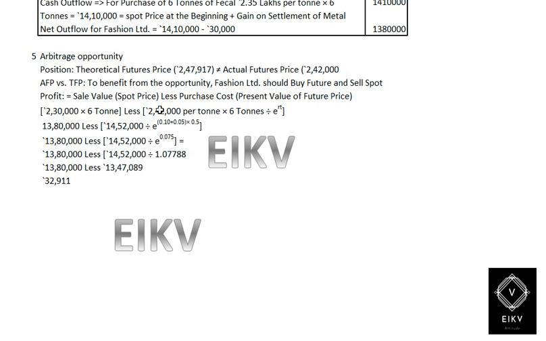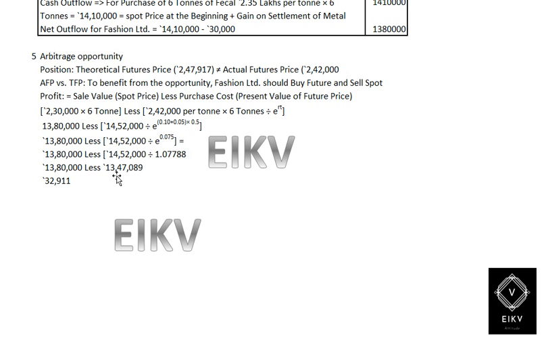That is the present value of the future contract, which is 2,30,000 into 6, which is 13,80,000, less 2,42,000 into 6, which is 14,52,000, divided by e raised to rt, where r is 0.10 plus 0.05 and t is 0.05, which gives you an amount of 13,47,089.